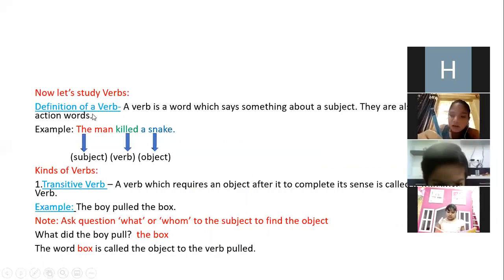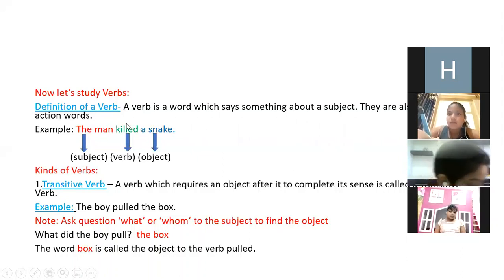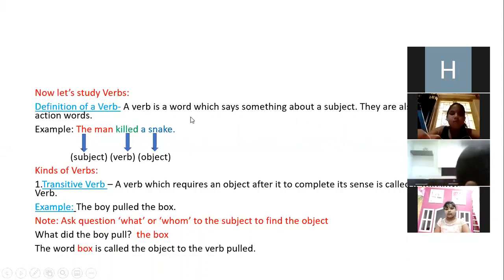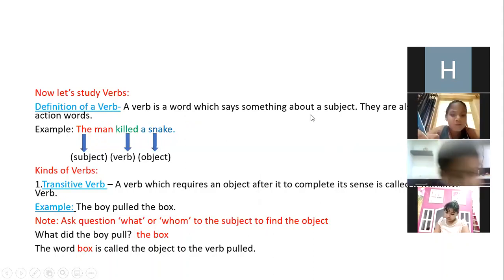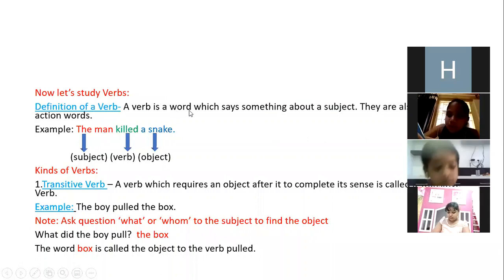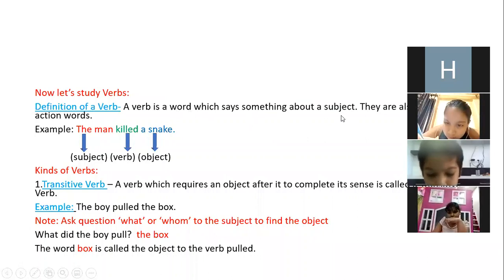So now first I'll define. You can even see in your books if you have, otherwise it's good you watch on the screen. A verb is a word which says something about a subject. Okay, a verb is a word which says something about a subject. They are also called action verbs.